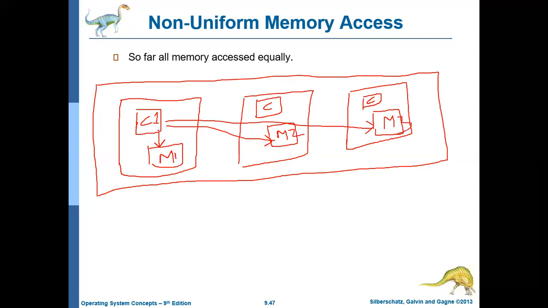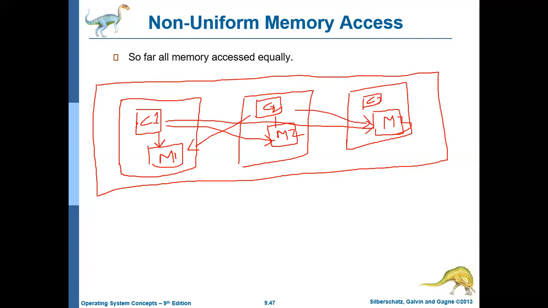CPU one can access memory one fastest, memory 2 less fast, and memory 3 very slowly. Similarly, CPU 2 can access memory 2 fastest, and memory 1 and memory 3 it will take equal time.